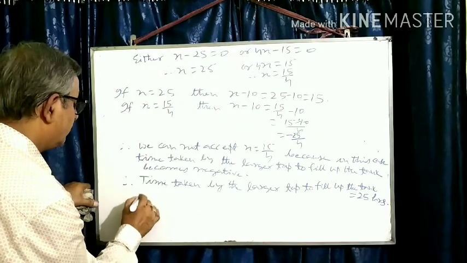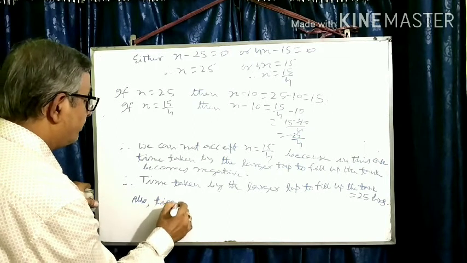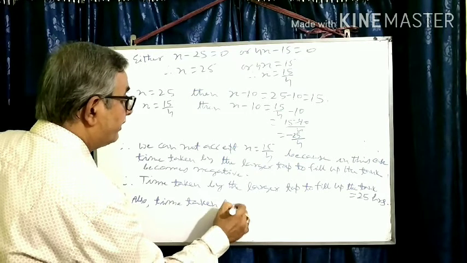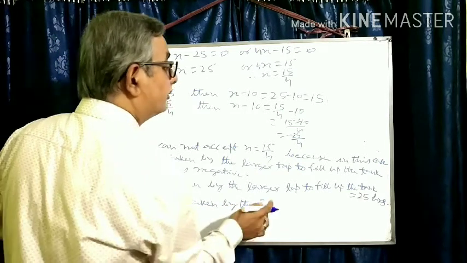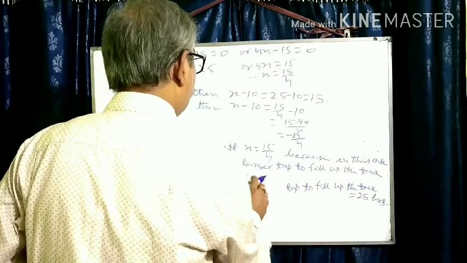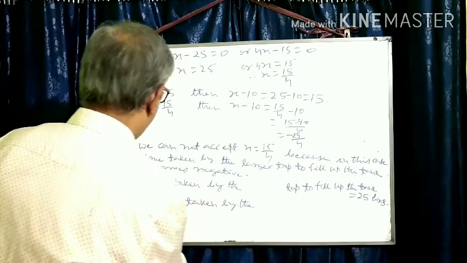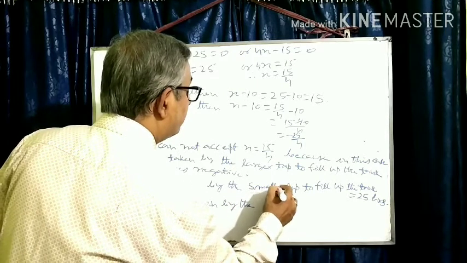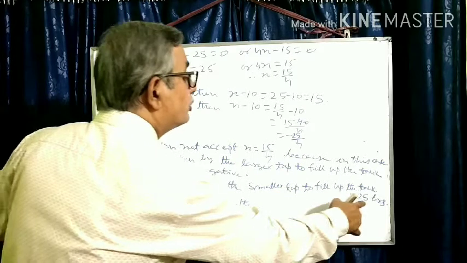Also, time taken by the smaller tap, because x is equal to 25 is for the smaller tap. Time taken by the smaller tap to fill up the tank is equal to 25 hours.